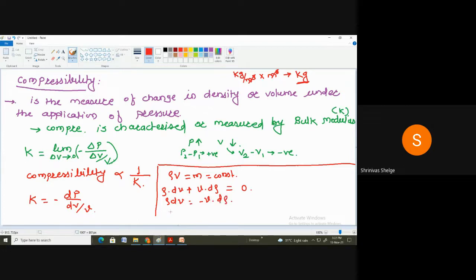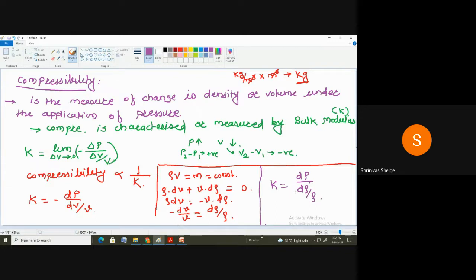So I can write minus dV by V, with this V coming to the left side, equals d rho by rho. Now this minus dV by V we can replace by d rho by rho. So K equals change in pressure dP divided by d rho by rho.